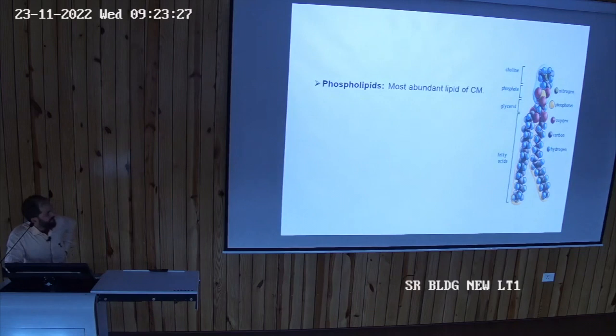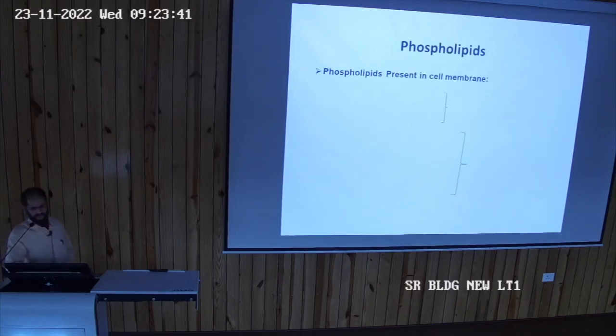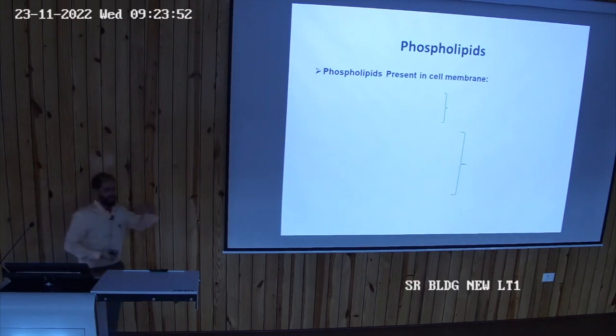So phospholipids are the most abundant lipid, as we have discussed. One end is hydrophilic and the other is hydrophobic. We have discussed these things. Hydrophilic is the phosphate portion, that is the polar head. Hydrophobic is the fatty acid, the non-polar tail. There are different types of phospholipids present in the cell membrane, and that causes the asymmetry of the